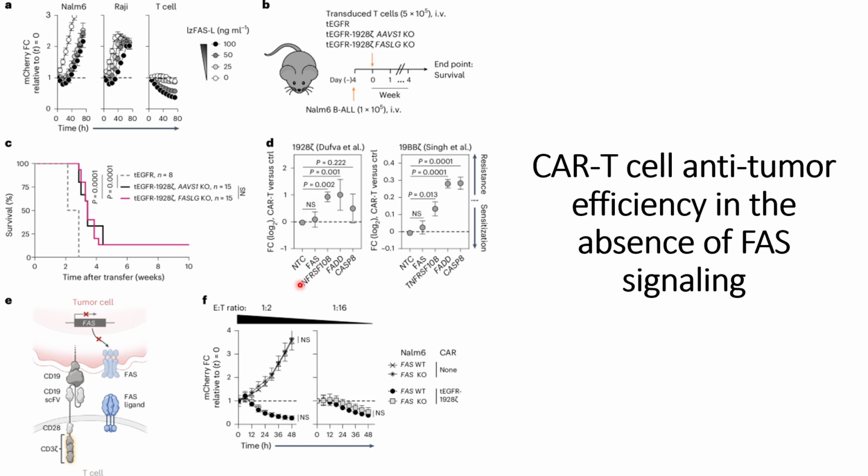But when they increase TNFRSF10B, they see an increase in the CAR T cells, and similarly for FADD and Caspase 8 they also see an increase in the CAR T cells. They have seen similar results in other publications also.